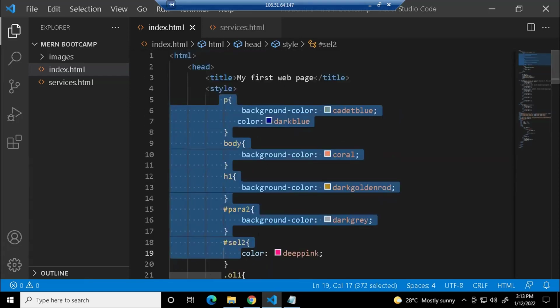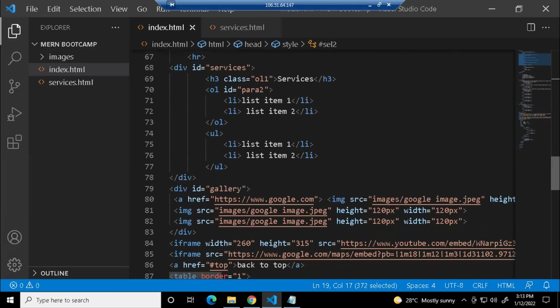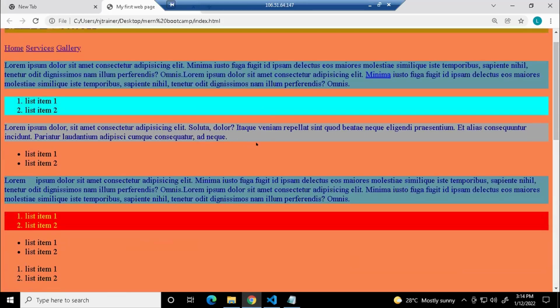I got a doubt from Rohit. Can we use the same ID for 2 different elements? Yes, Rohit, you can use it. That is what we have done, right? I have used ID equals para 2 for this paragraph, and here also I have used ID equals para 2. So the ordered list tag you have will be gray, and this paragraph is also gray. You can use an ID on more than 2 elements, but you cannot use 2 ID selectors on the same element. That is the difference. Got it, ma'am. Thank you. Yeah.